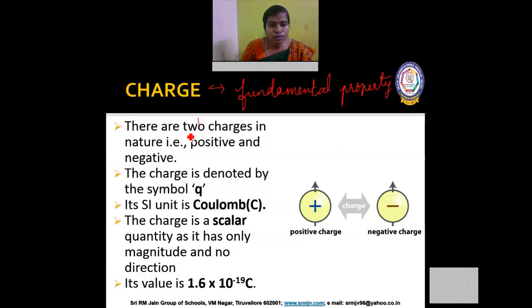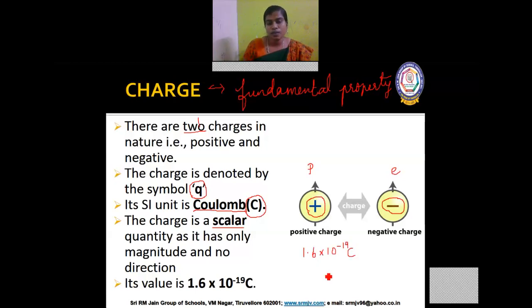We know that there are two charges. One is the positive charge, the other one is the negative charge. Proton carries positive charge, electron carries negative charge. Charge is usually denoted with the letter Q and the SI unit of charge is coulomb, denoted with the capital letter C. It is a scalar quantity, which means it has only magnitude and no direction. Charge on a proton or on an electron is 1.6 into 10 to the power of minus 19